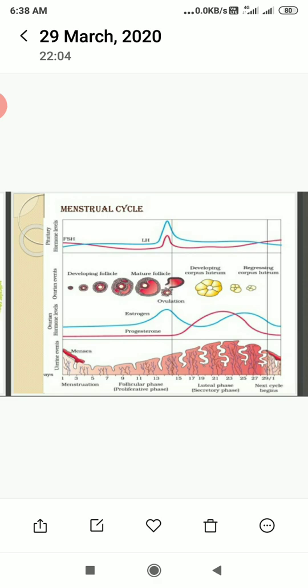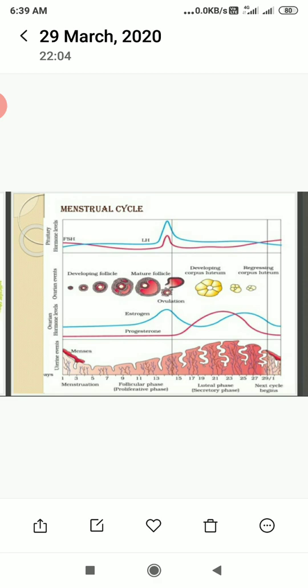Second, the follicular phase, which is also called the proliferative phase. The primary follicles in the ovary grow and become a fully mature Graafian follicle. The endometrium of the uterus is regenerated due to the secretion of LH and FSH from the anterior pituitary and the ovarian hormone estrogen. It lasts for about 10 to 14 days.